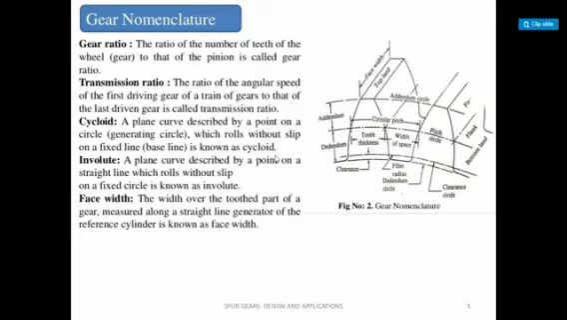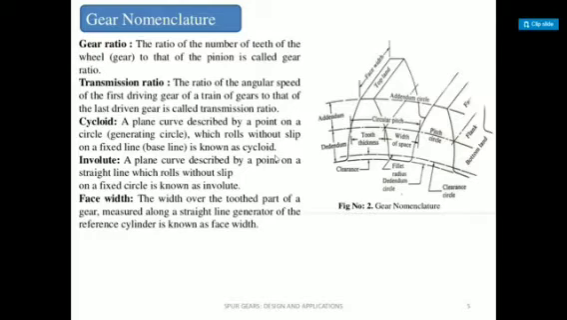Now, transmission ratio. The ratio of the angular speed of the first driving gear of a train of gears to that of the last driven gear is called the transmission ratio. Right? Means the ratio of the angular speed of the first driving gear to the last driven gear.